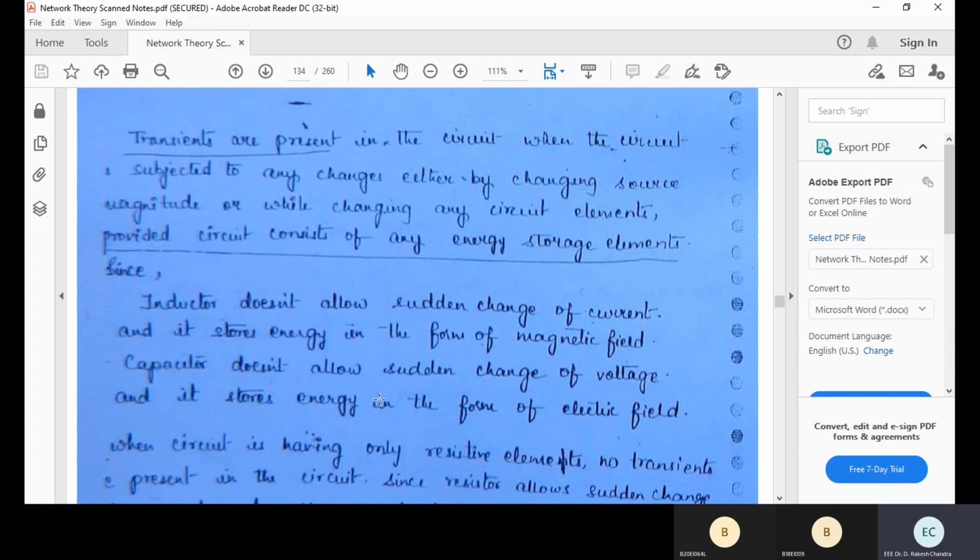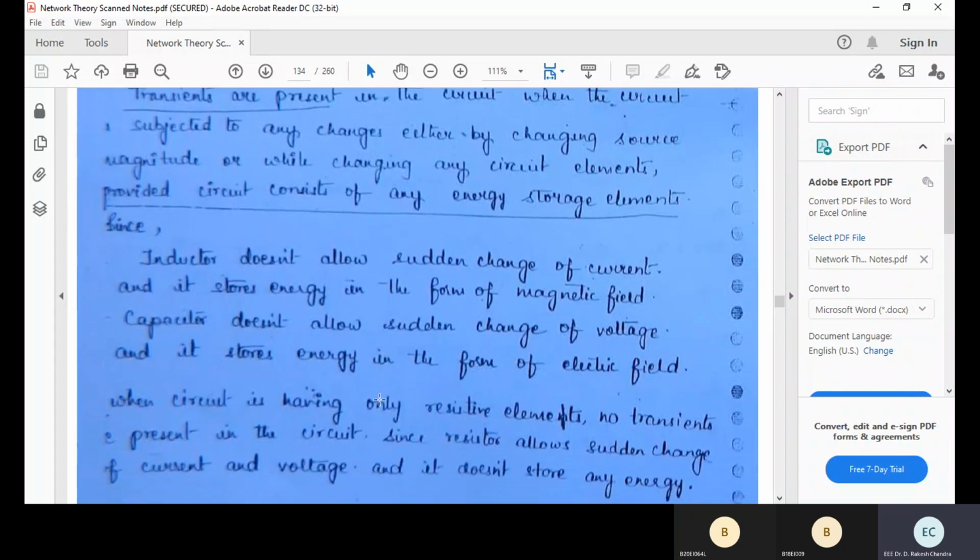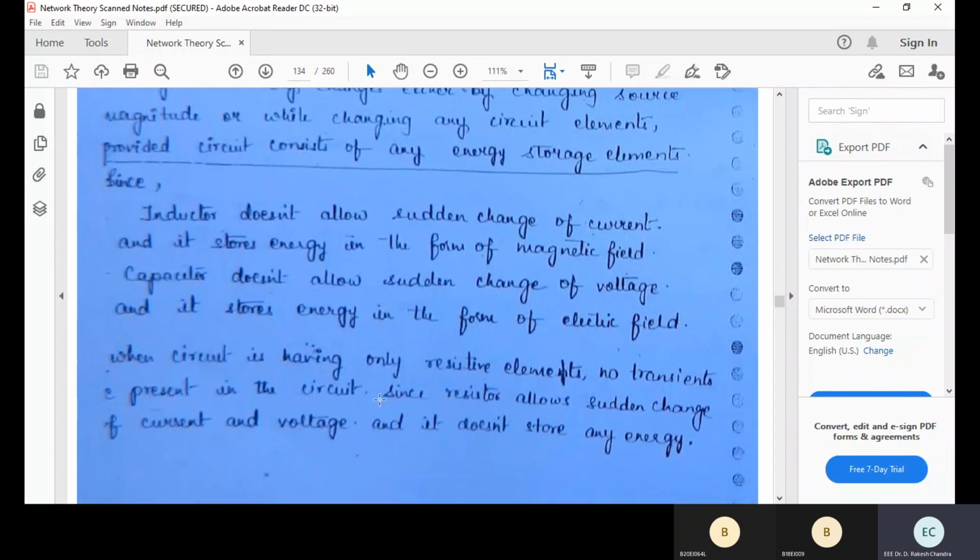Since an inductor does not allow sudden changes of current and it stores energy in the form of a magnetic field, we have seen in the beginning of the lectures the behavior of the inductor, how the energy is stored as (1/2)Li² in the form of a magnetic field. It doesn't allow sudden changes in current, because VL, the voltage across the inductor, is L into di by dt. A capacitor doesn't allow sudden changes in voltage and it stores energy in the form of an electric field. We have seen all this. I is equal to C into dV by dt.